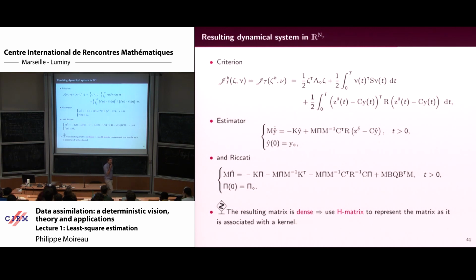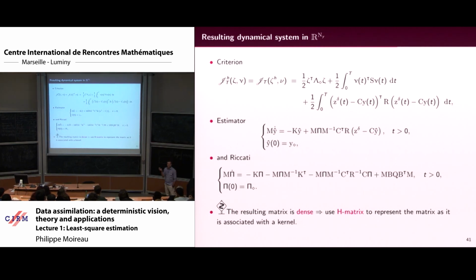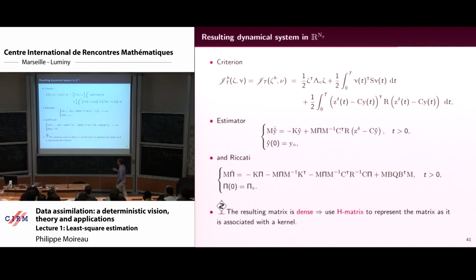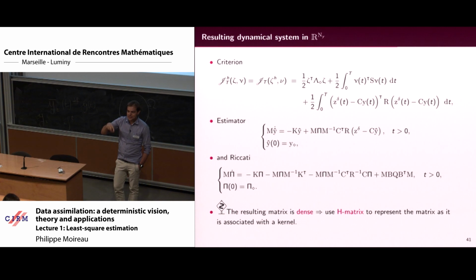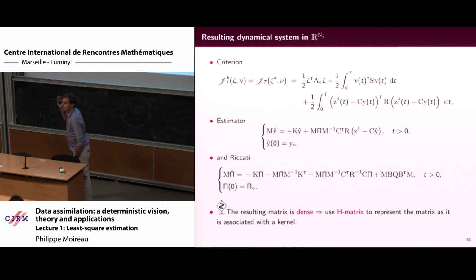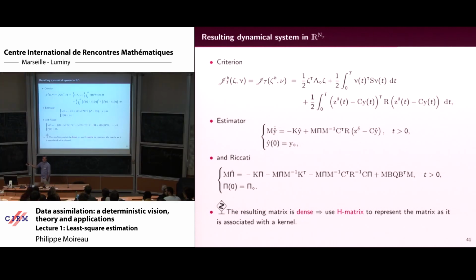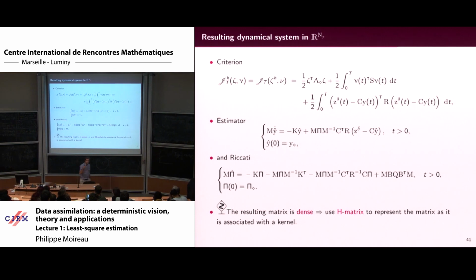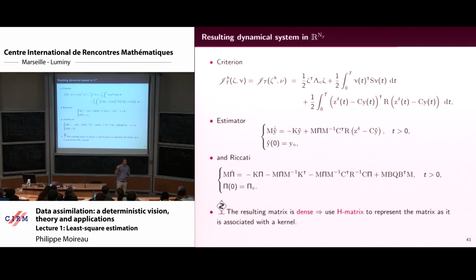And that is something that I just don't talk about for like 1 hour, saying that everything is super nice. In one iteration, I can do the estimation, but for that, I need to compute a matrix which is dense. For people who do numerical analysis, meaning that you have 1,000 degrees of freedom, my matrix is 1,000 square, dense. 1 million square, dense. Okay, so not nice, actually.